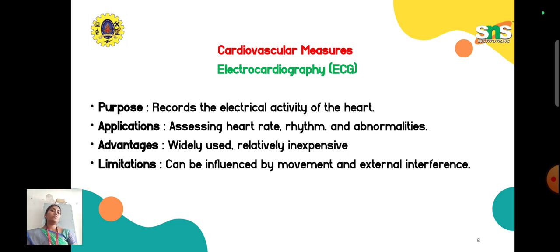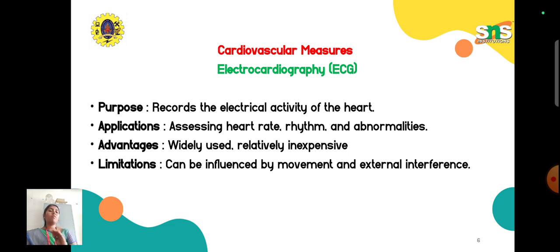Next, the advantage of this particular equipment is that it is commonly used compared to EEG and MEG kind of measurements. The reason is that people will feel more comfortable since very few electrodes are involved here compared to EEG.